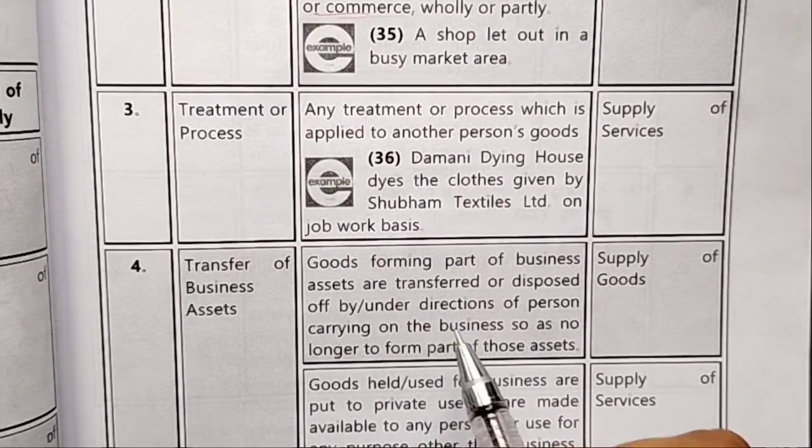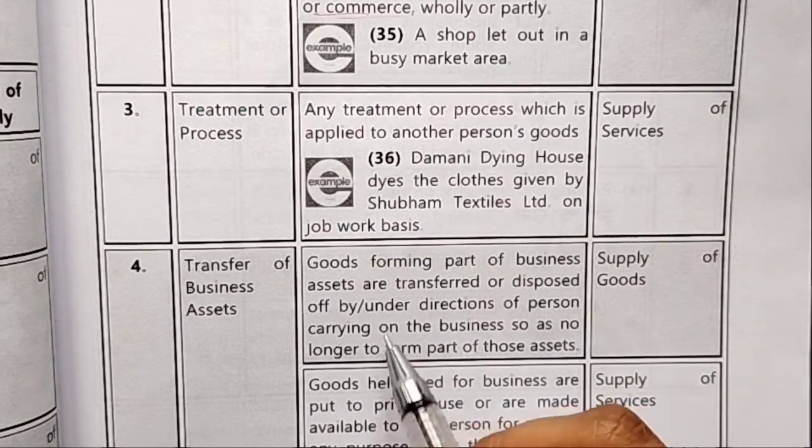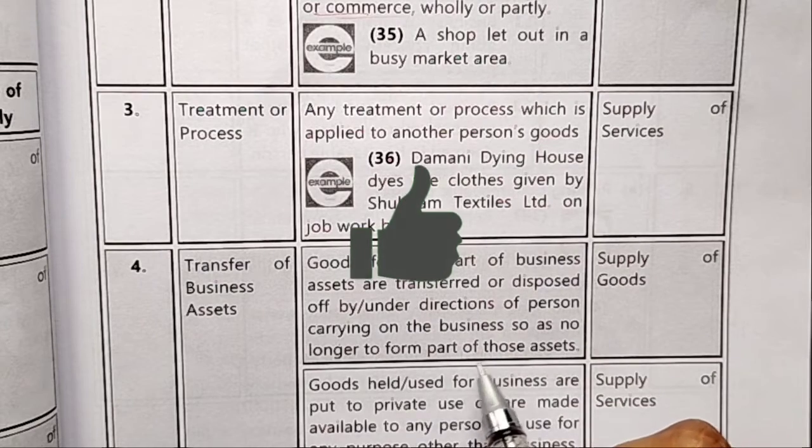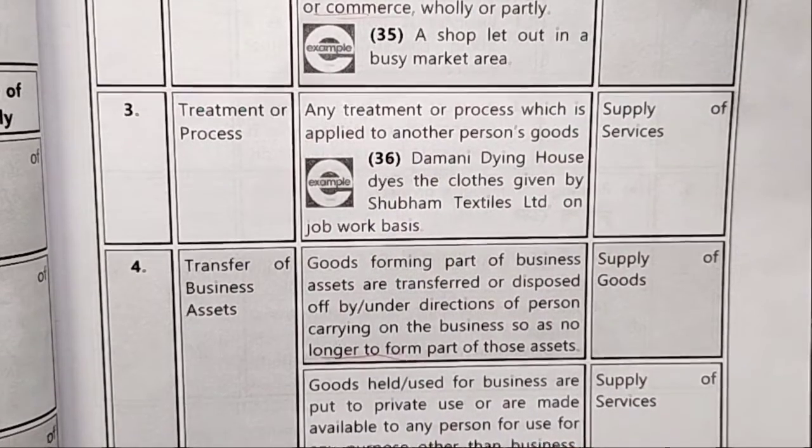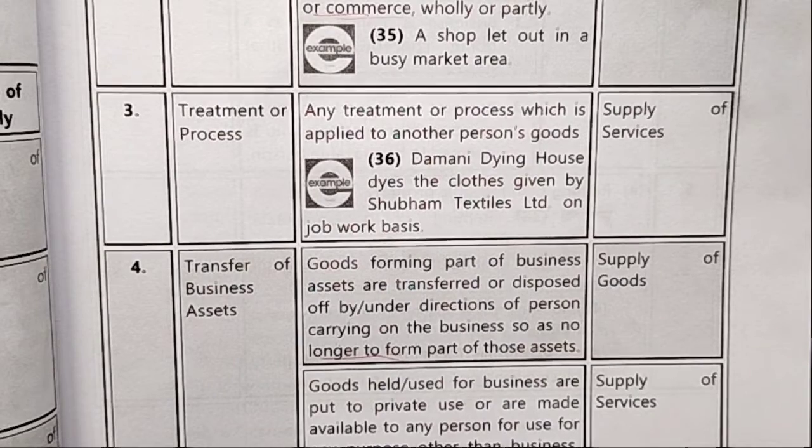So, the goods forming part of a business asset are transferred or disposed of by or under the direction of the person carrying on the business, and no longer form part of the business. Till now it was a business asset. For example, a laptop which was used for the purpose of business. Now the laptop is disposed of or transferred to another person. In such a case, it will no longer be part of the business asset. So such a transfer of business asset is treated as supply of goods.